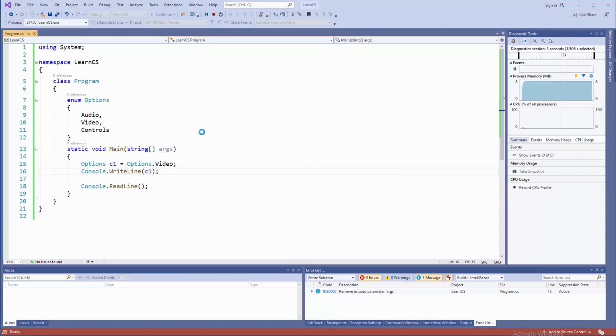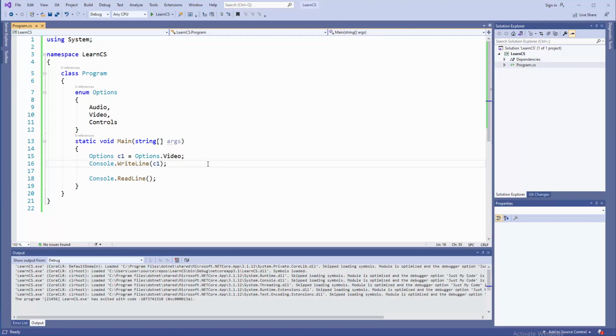Well, the question is: how are we going to use that in, let's say, a switch statement? Well, we will not use this line. Let's just have it as a reference here, and we are going to construct a switch block of code. So switch, what are we targeting here? Well, that specific choice, which is C1, and in here we need to define what's gonna happen when the end user chooses audio, video, or controls through the case break method.